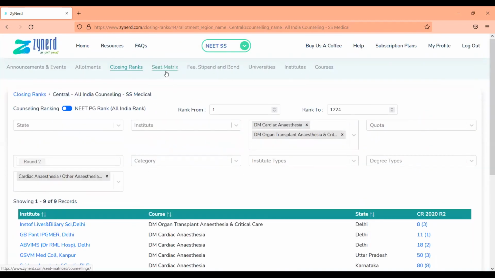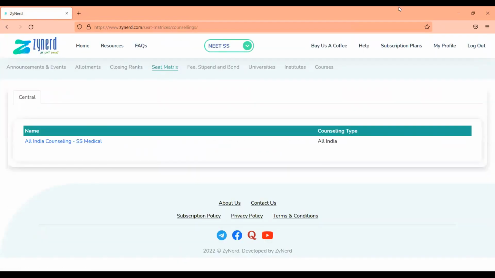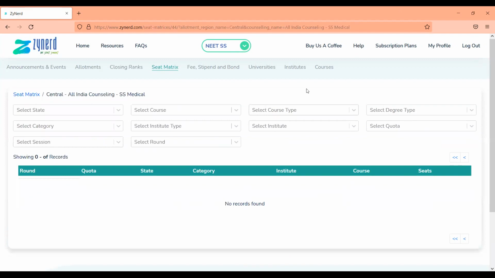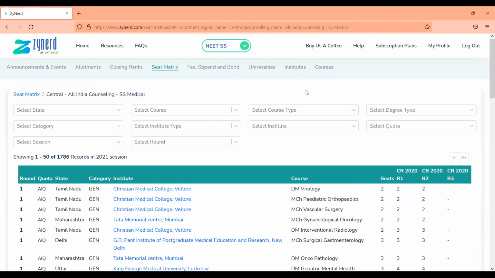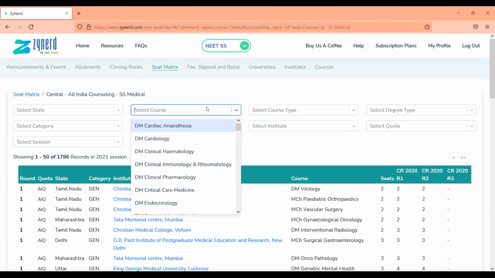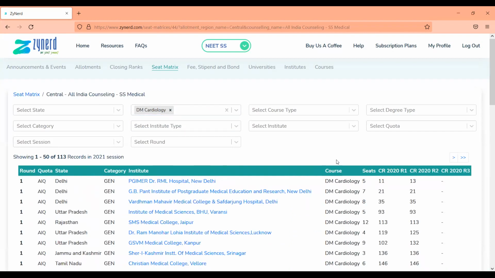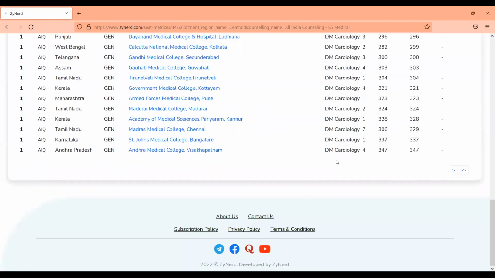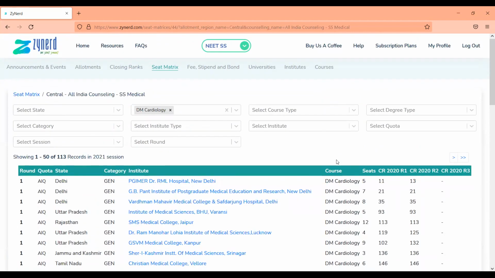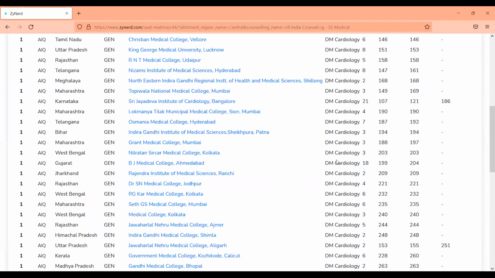So now this is last year's information. What will be most useful is the seat matrix for this year. You can go to the seat matrix, and the entire seat matrix for the 2021 session, that is the current counseling happening for round 1, has been uploaded here. If you have taken a particular sub-exam and you filter on the relevant course types, let's say I'm filtering on cardiology, this is the set of choices that you will see. It's straightforward. 113 choices should be available for you in the choice list.